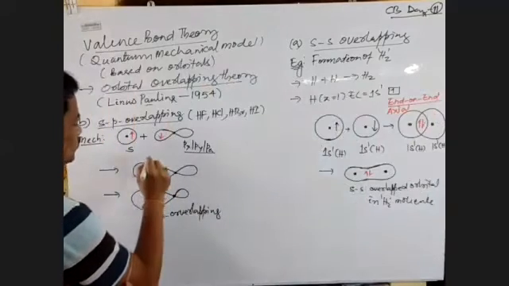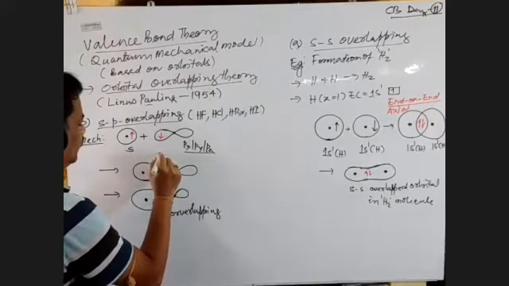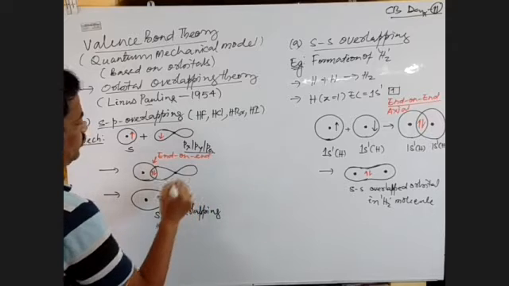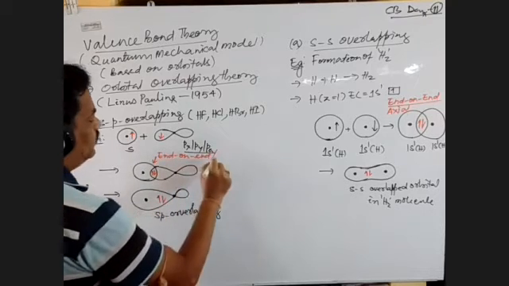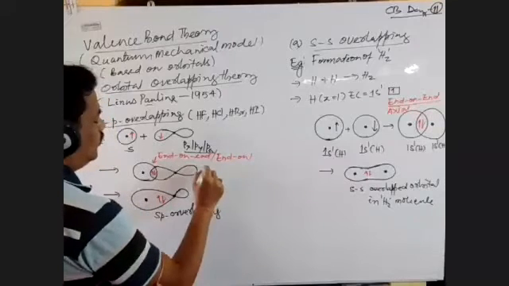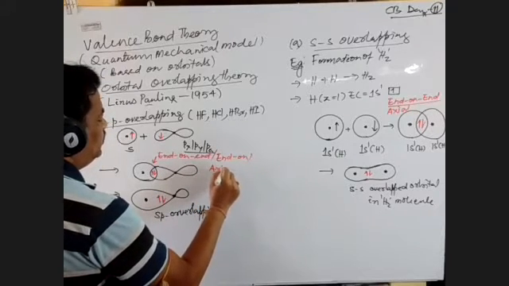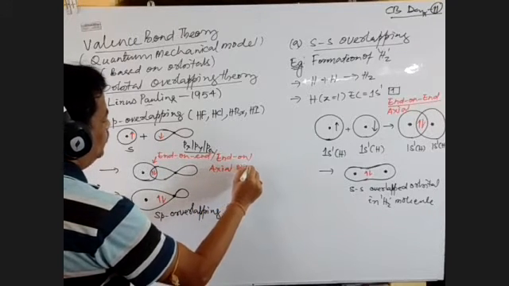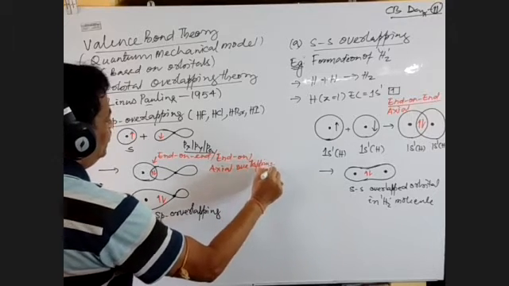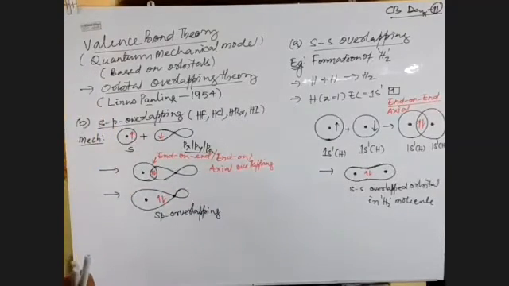So this overlapping is called end on end overlapping, or we call it axial overlapping, which results in a bond.